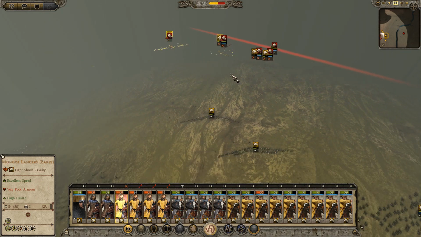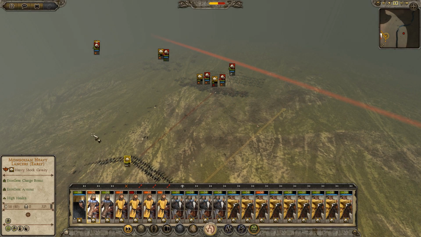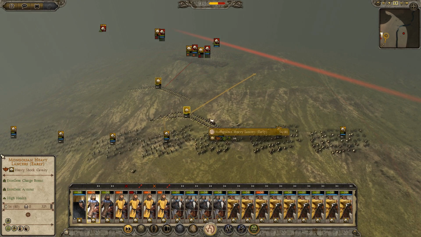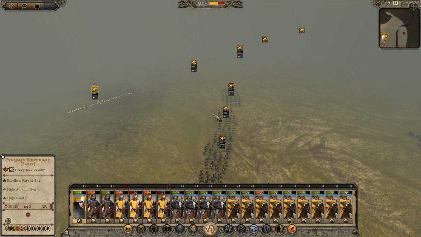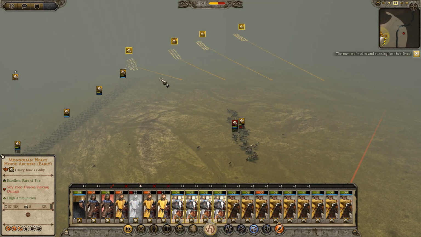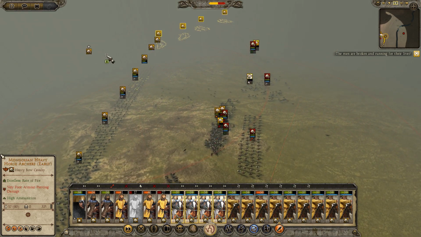I'm hoping we're going to even win here. I don't know how good Uzdens are, but my light shock cavalry actually might not do very well here. Let's get Berke up here. Let's hem these guys in a little bit further. Yeah, they're not doing too hot even against the Cuman light horse. Dang.